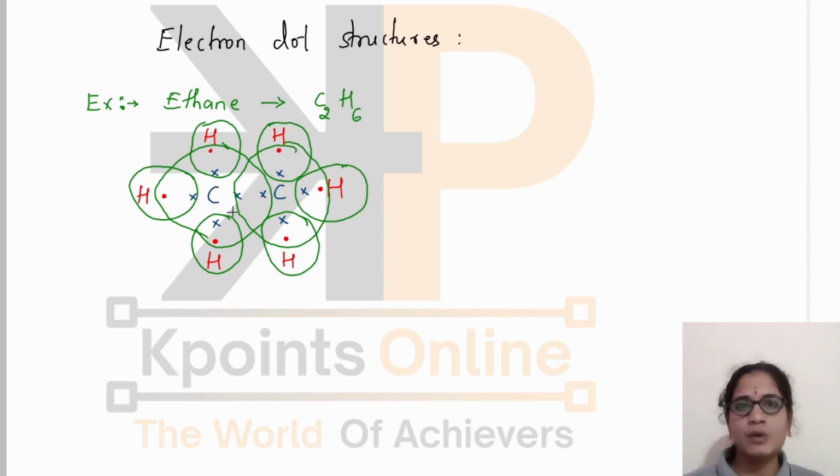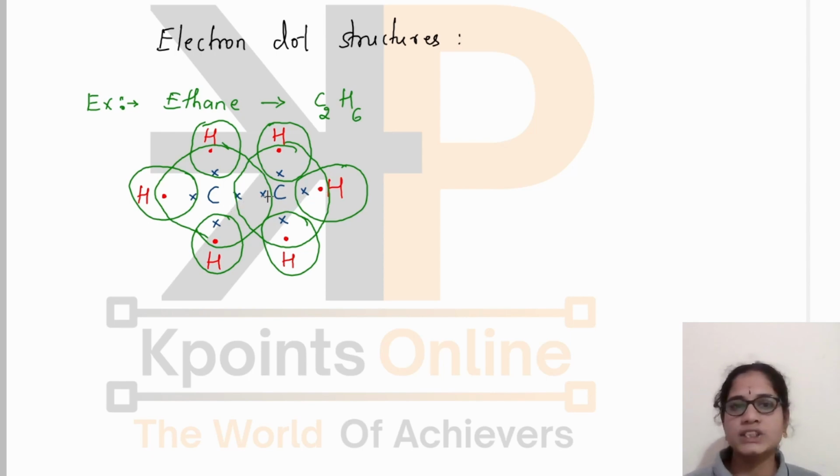First what we have done, we have written the carbon atoms here. Around each carbon atom we have written the valence electrons, and they form bonds with hydrogen atoms. Each carbon forms bonds with three different hydrogen atoms, and here the duplet of hydrogen is also satisfied, and the octet structure of carbon is also satisfied. See, for this carbon atom there are 8 electrons, 1 2 3 4 5 6 7 8. For this carbon atom also 1 2 3 4 5 6 7 8.